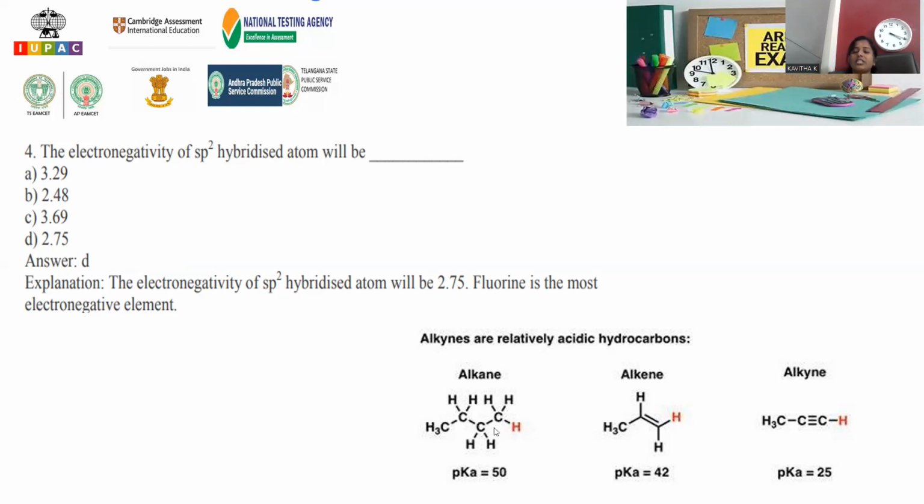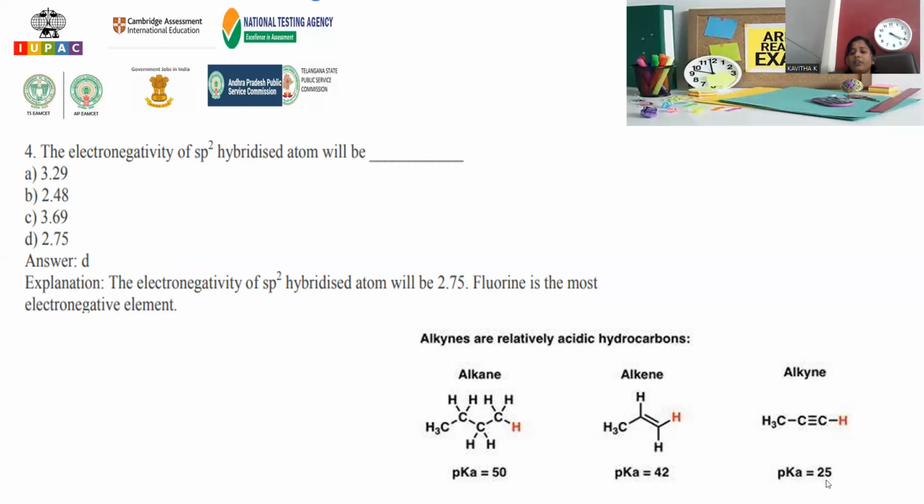In the case of this single bonded carbon atom, only 25% s character and 75% p character will be there. So this is the way we can go for percentage of s character, and consequently percentage of electronegativity will be there. That is purely explained with their acidic strength. If the pKa value is lower, acidic strength will be higher. Always, pKa value is the indication for acidic strength. So there is a relation like this: pKa value is inversely proportional to acidic strength.